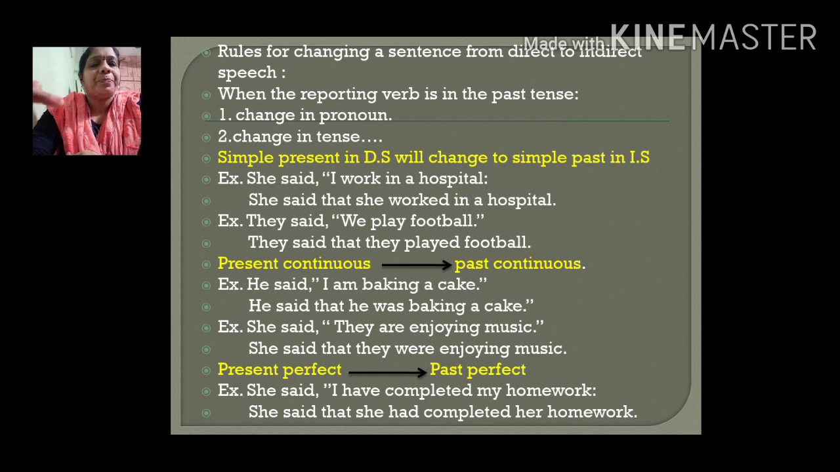Now, next one. Suppose a verb is in present perfect form in the direct speech. How will it change? It will change to past perfect form. She said, I have completed my work. The verb is in the present perfect form. Have completed is the present perfect form structure. Now let us see how it is changed to past perfect form. She said that she had completed her work. So this is the tense change you have observed when you change a sentence from direct to indirect speech.